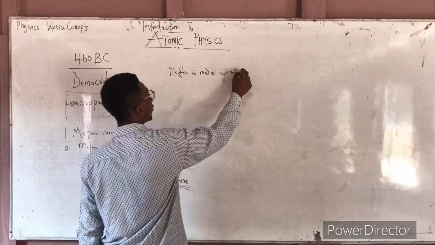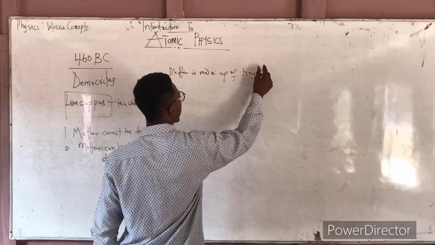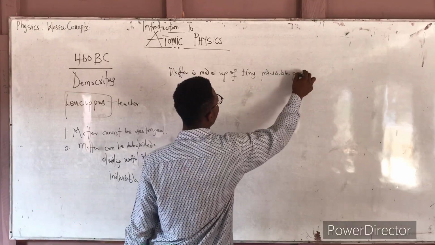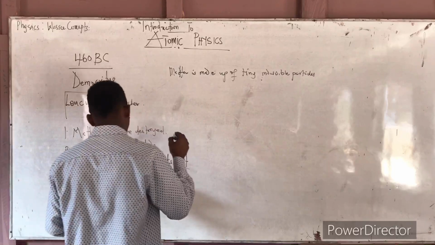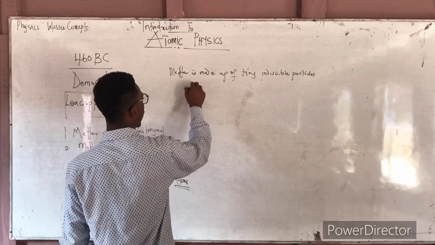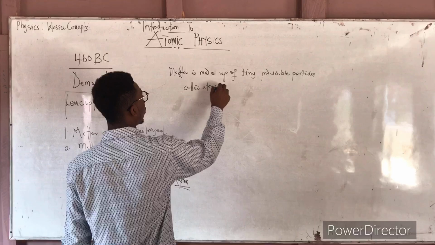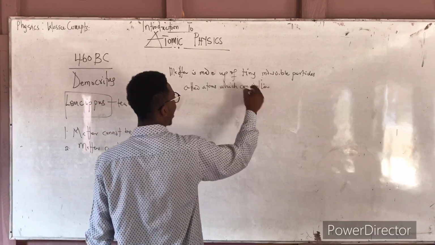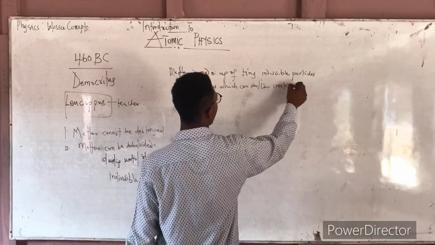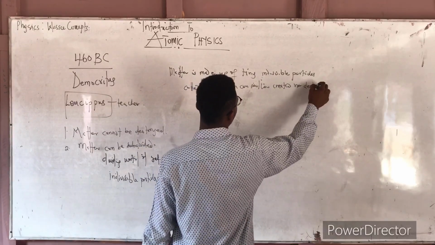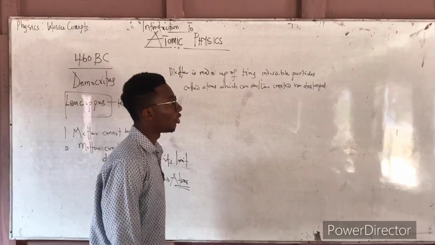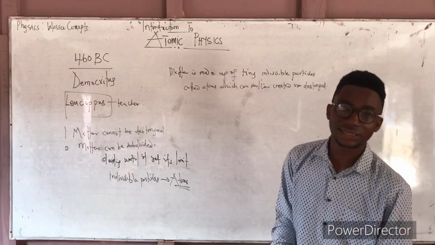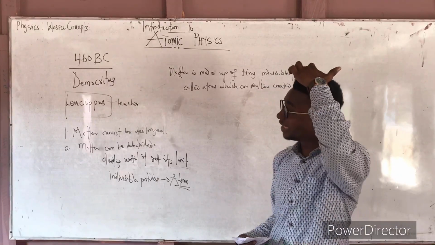So simply, you can put this as: matter is made up of tiny indivisible particles called atoms, which can neither be created nor destroyed. And this was the fact Democritus brought up after his deep thought.